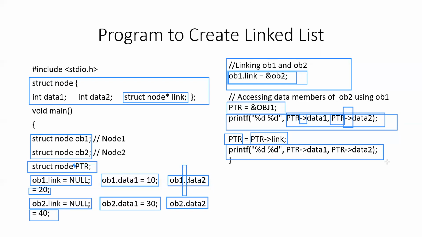So here in this example, we already knew that there were only two nodes. In case you are not aware of the number of nodes, then you can implement this with the help of a loop. Then what will be the stopping condition? The stopping condition will be when you reach the last node. And how to know that there is no node after that node? The PTR link of that node will contain null. So what is the termination condition?